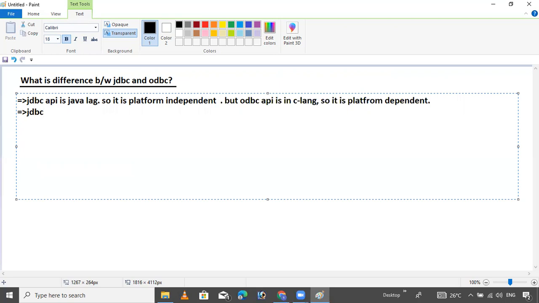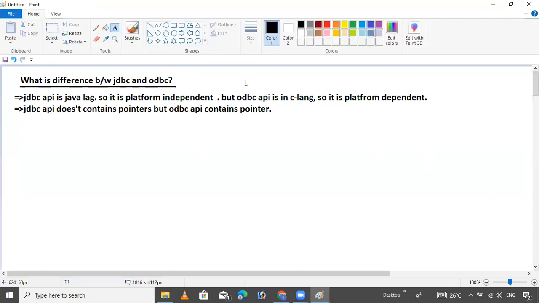And I will give you one more difference. The JDBC API does not contain pointers, but the ODBC API contains pointers. These are the two major differences.